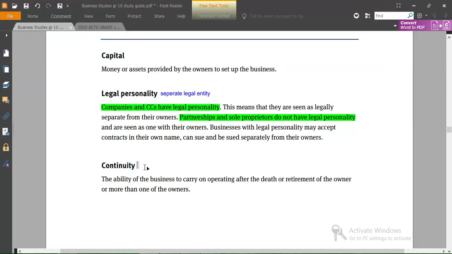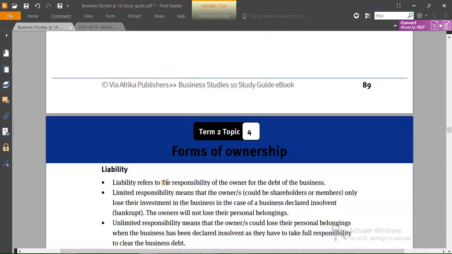And then also here we have continuity of existence. It's either called continuity or it's called continuity of existence. Here we are talking about the ability of the company to carry on operating after the death or retirement of the owners, right? So if the business is able to continue operating after the death or retirement of one or more owners, it means it has continuity of existence. All companies and close corporations have continuity of existence, but partnership and sole traders also, they do not have continuity of existence. Remember that terminology is very important.